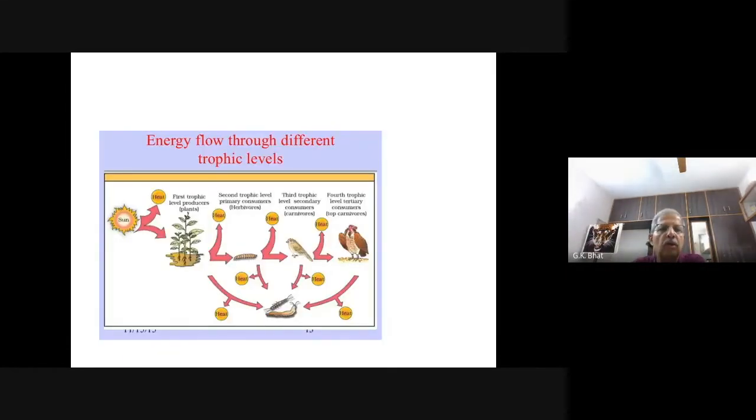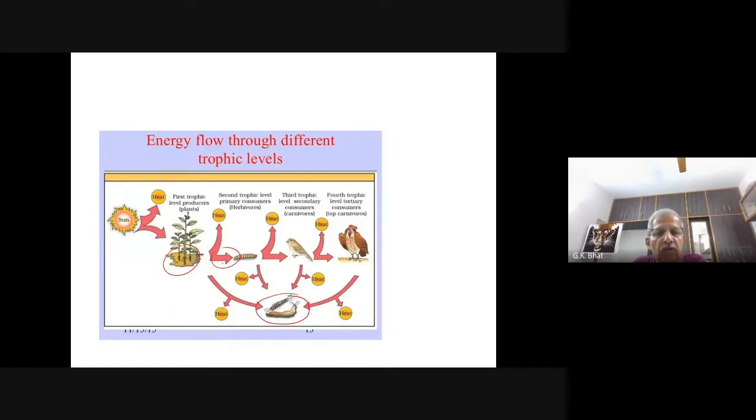This is the first trophic level, the producers, this is the second trophic level, this is the third, fourth trophic level.